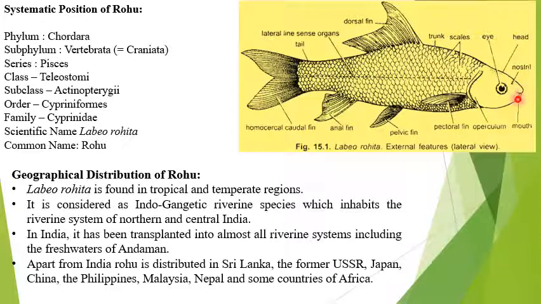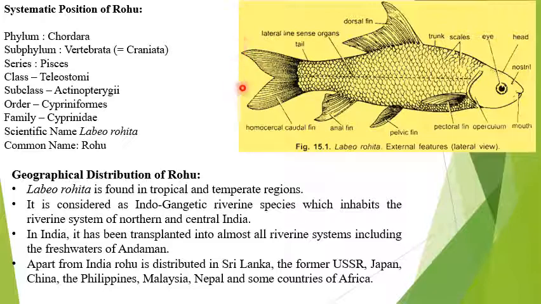Its specific characteristic is the fringed lower lip. It has the subterminal mouth. Here is the termination, and you can see the subterminal mouth. It has soft dorsal fin rays, and the tail is the homocercal type of caudal fin. The upper and lower, dorsal and ventral, caudal fin lobes are of equal size.